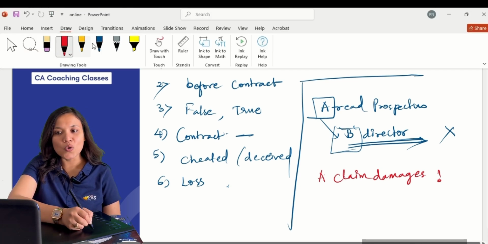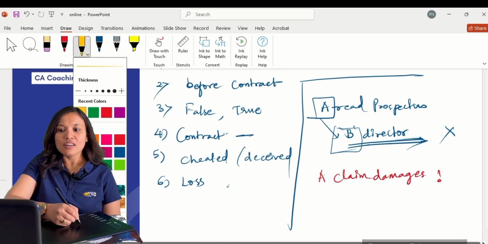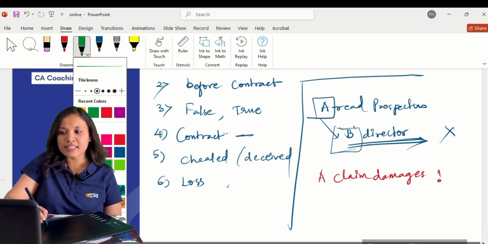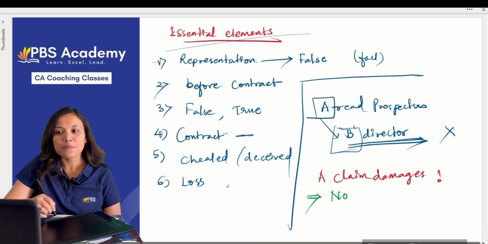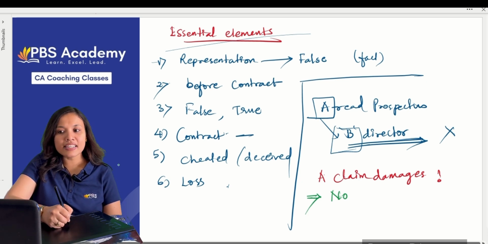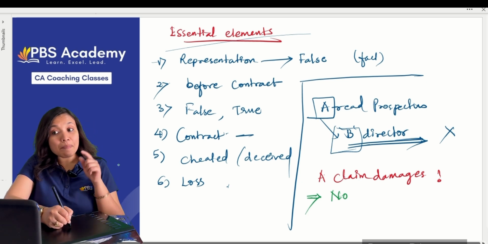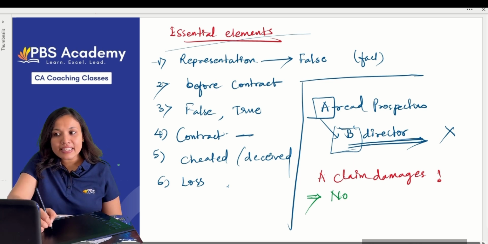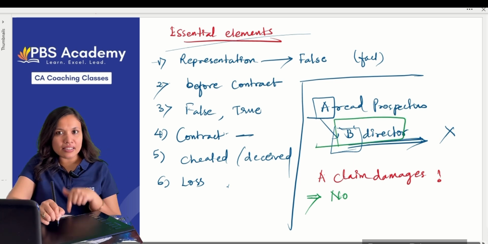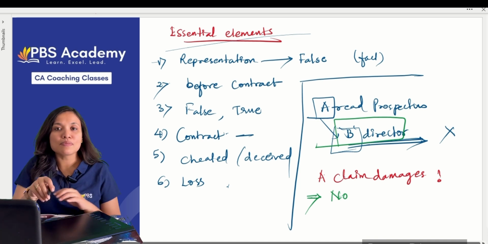Yes, very good. No. Why? No, that is correct. A cannot claim damages. Why? Because see, the essential elements: based on the representations only he should enter into the contract. Did he make the contract only because B is a director?